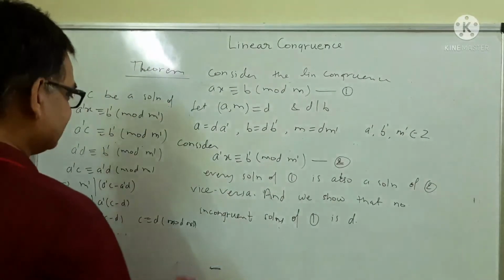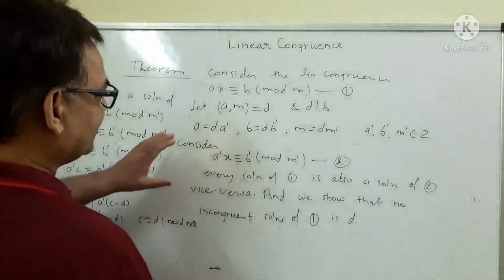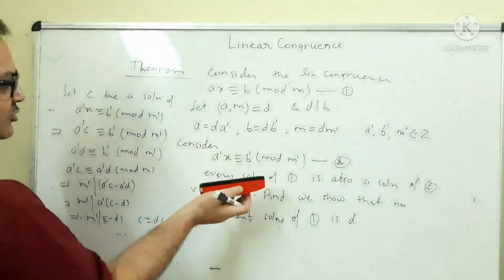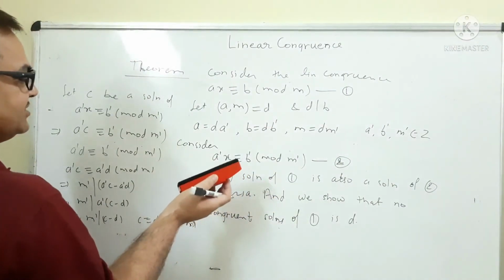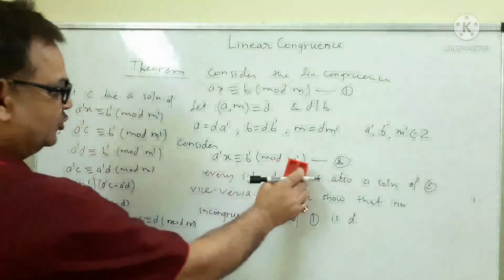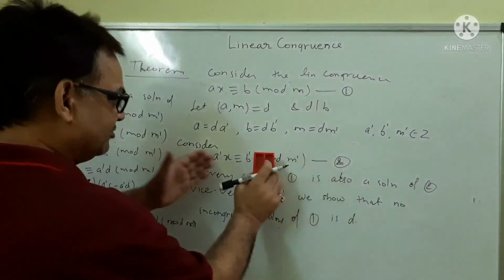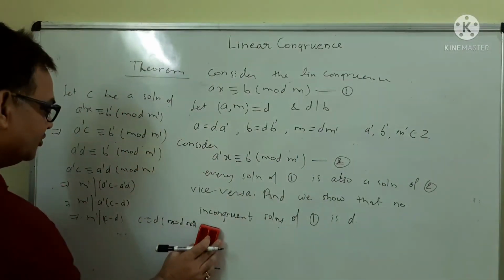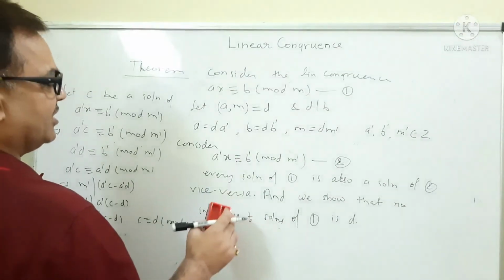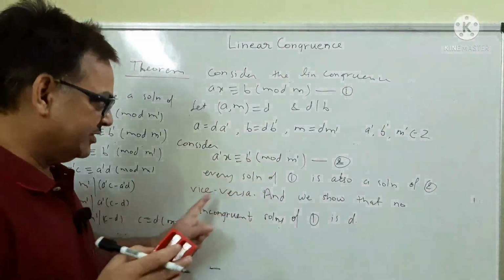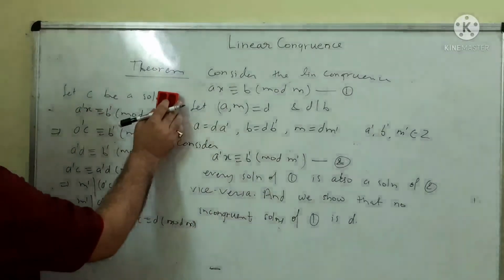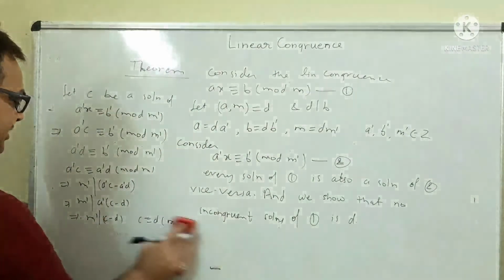Now since every solution of 1 is a solution of 2 and every solution of 2 is a solution of 1, and the solutions of 2 are all congruent modulo m dash, we have seen that the number of incongruent solutions of 2 is just 1. Number of incongruent solutions of 1 is exactly D. So let us show it again.